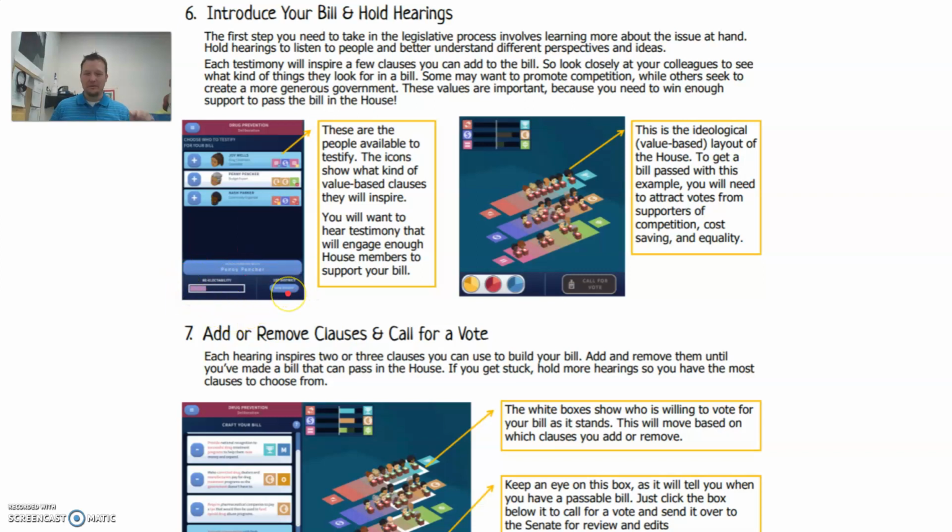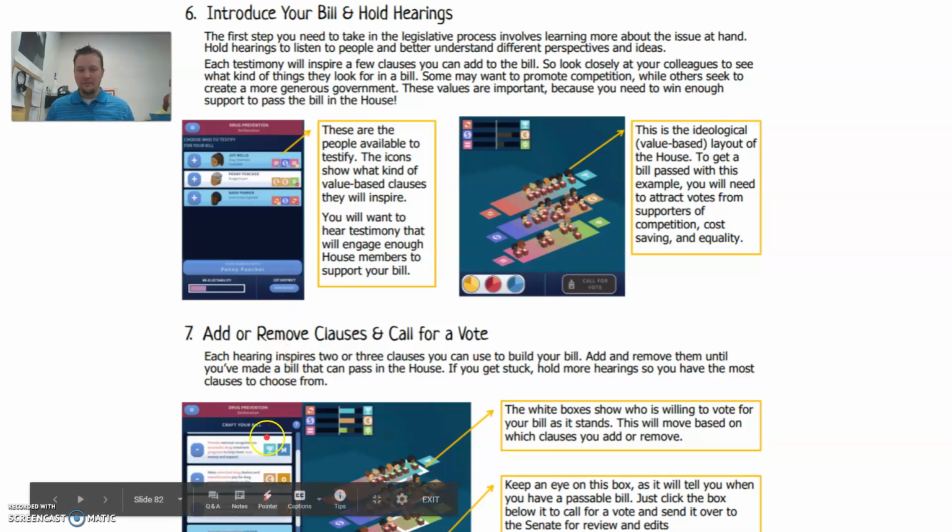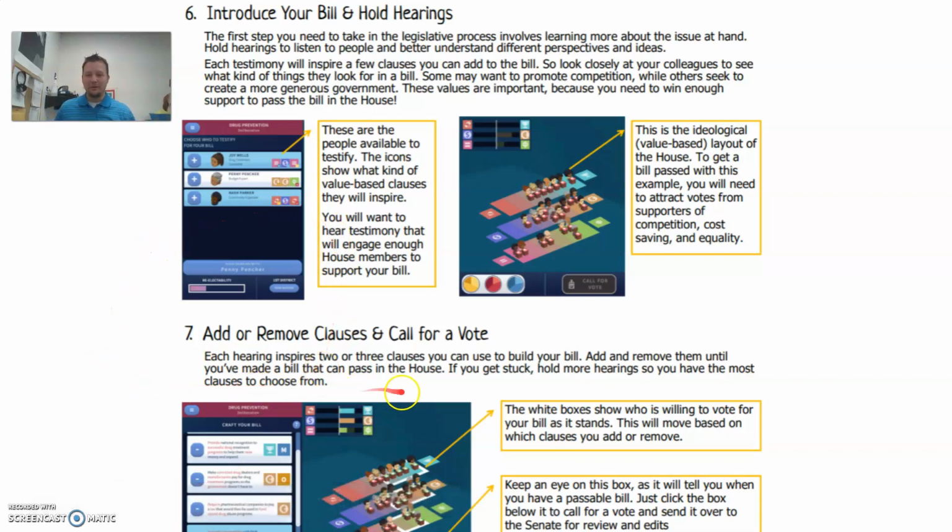There's a place for you to check the vote, and it'll guide you along the way if the bill will pass or if it won't pass. You have to go back and select the different clauses and things like that to get this bill passed. This will be the area where you'll spend most of your time with this app. It might cause you some frustration, like, I might get stuck here, right? So persevere through that. You'll want to continue to just try to figure this out. It might not be super easy for you.